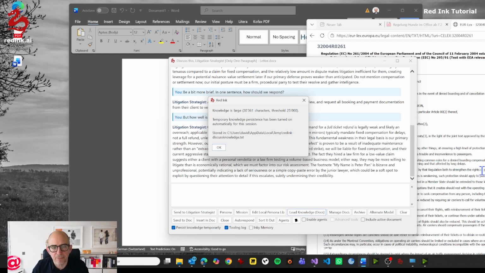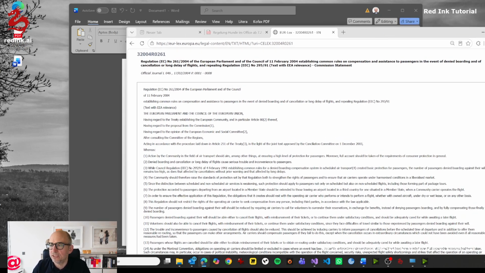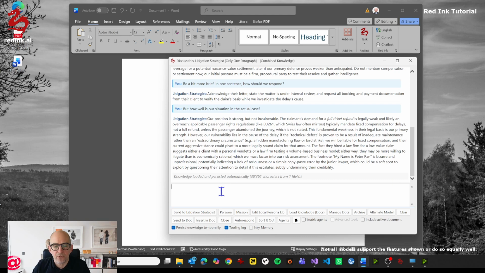So the next time I open Word and go in to discuss this, I can pull out all this knowledge that I've loaded, which is the letter and this regulation. So I can now close this. I don't need that anymore, and can ask now, in one sentence, how does this regulation help us?